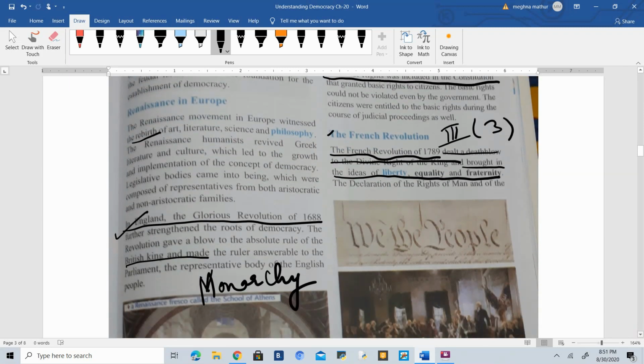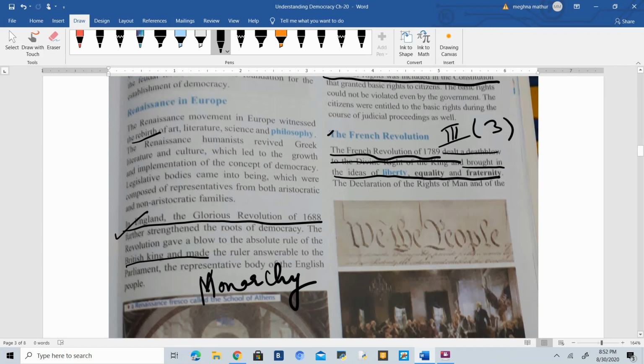Then we have the example of the French Revolution. Again, the date is very important. The French Revolution happened in the year 1789. Before that, it was monarchy. Monarchy was there in France. People were not satisfied because they were charged more and more taxes, which they were not able to pay. And that is why people were very furious against the monarch, and they fought for this revolution. And in this revolution, after a lot of time, the monarchy was ended,